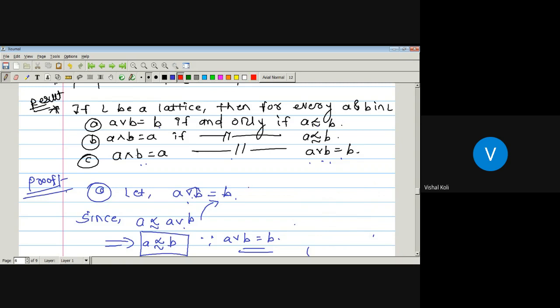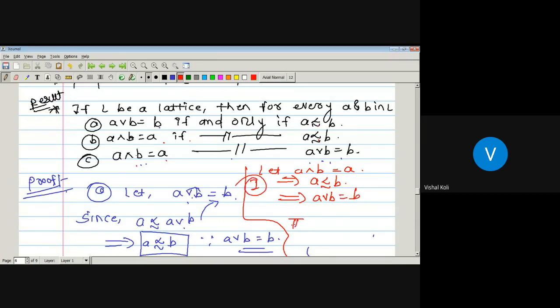Let us take for the third proof, let A meet B be equal to A. And we know that A meet B equal to A if and only if A precedes B, which implies A precedes B. And whenever A precedes B, then A join B will be B, which implies A join B is nothing but B. This will be the first case.